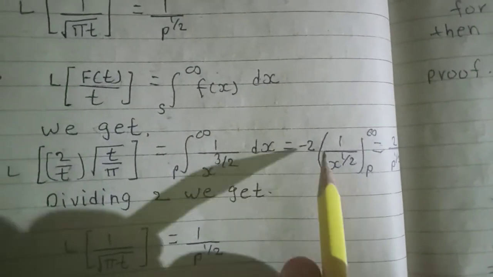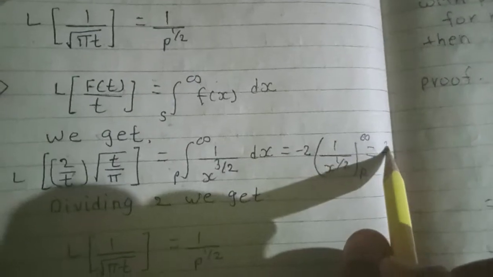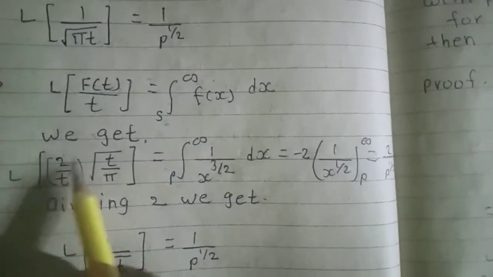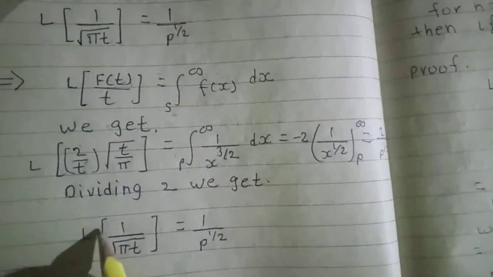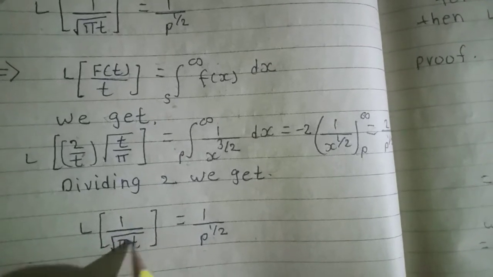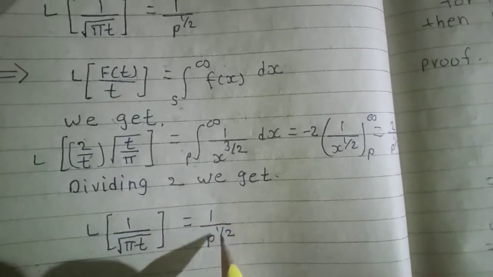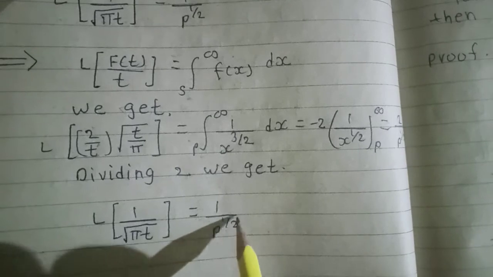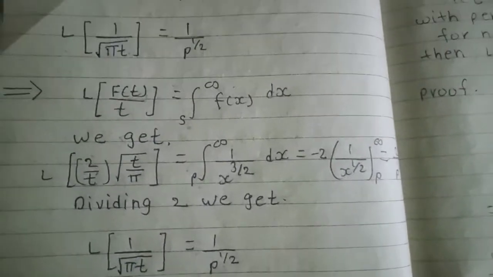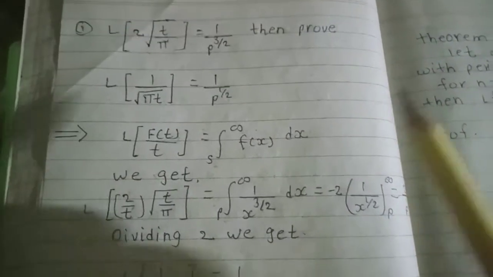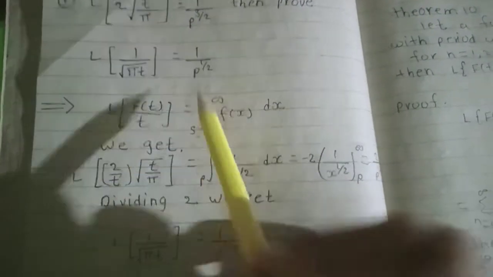Divide by 2 on both sides, then the 2 cancels. So Laplace transform of 1 upon root pi t is equal to 1 by p raised to 1 by 2. This is the proof of our example. We prove this example.